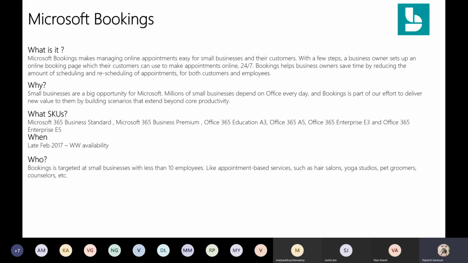And this product has been around for quite some time. From February 2017 is when it went generally available, and right from then onwards it's been used widely. It just got a lot of attention when Bookings as an app was made available in the Teams app store, so that you get the best of both worlds, wherein you have Teams but you also have Bookings as an app in it, so that you can use the Bookings app in Teams.